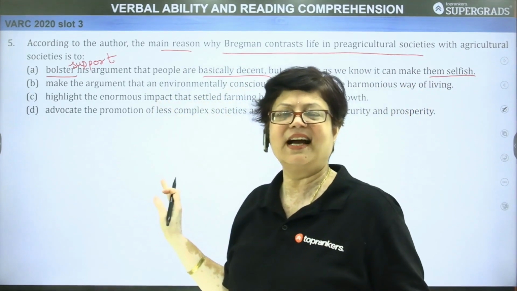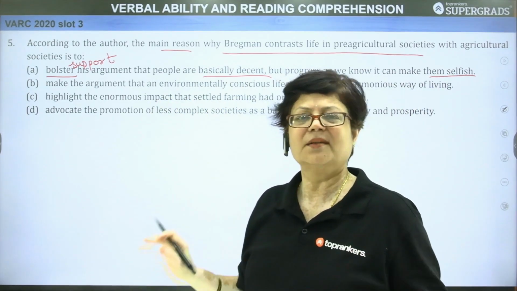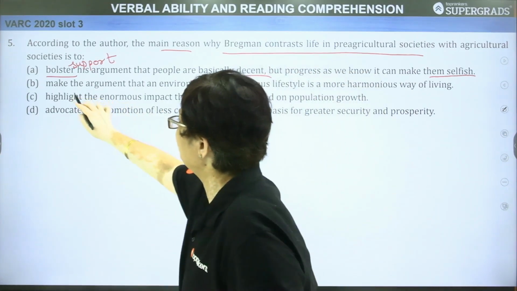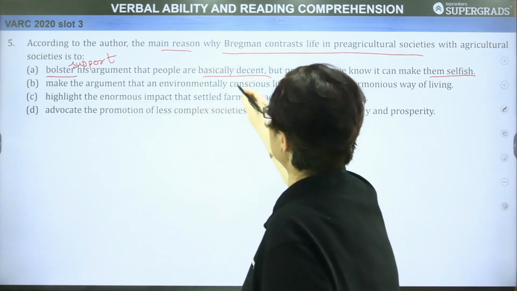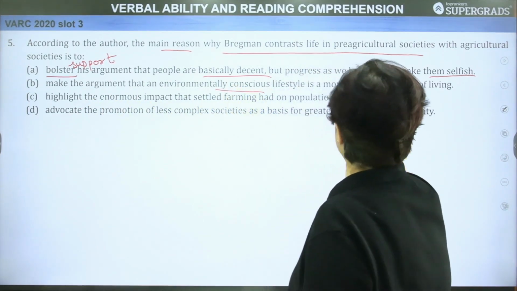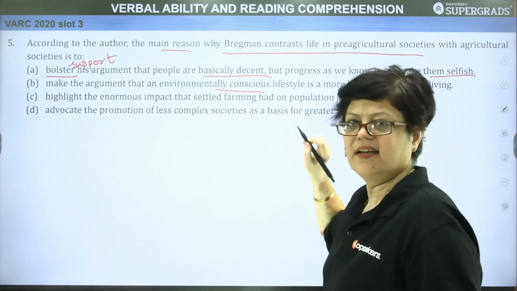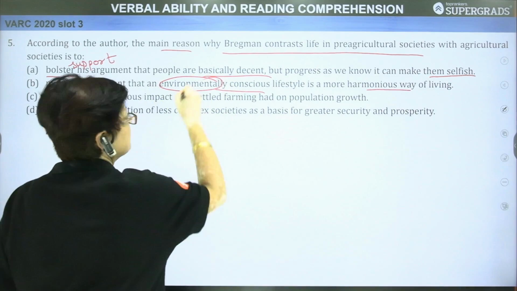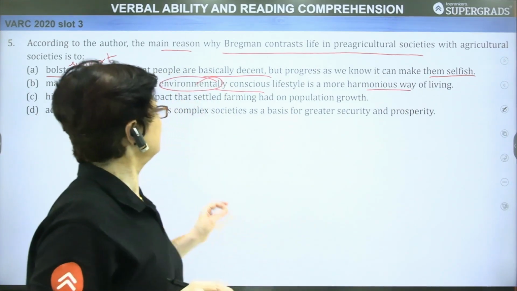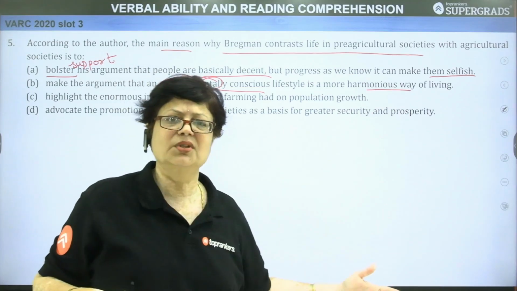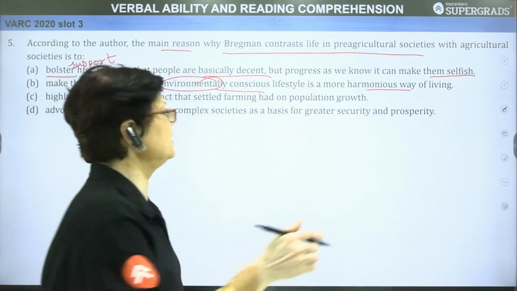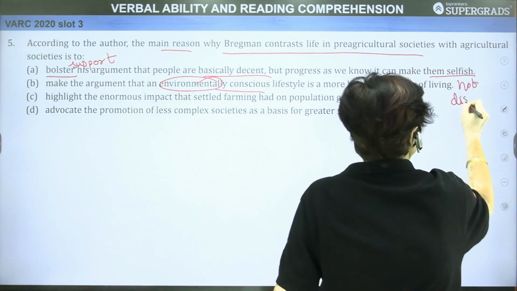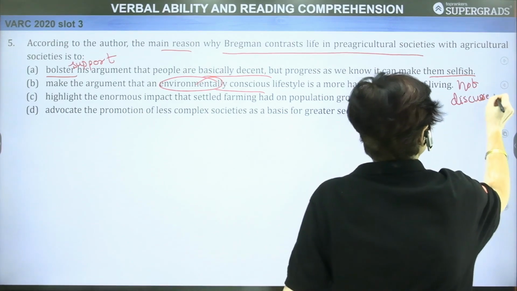Very first answer, very good option, but we will go through the other options also. B: make the argument that an environmentally conscious lifestyle is a more harmonious way of living. There is, as such, no mention of environment. Whether an environmentally conscious lifestyle is a more harmonious way of living has not been discussed. In fact, there is no such hint in the passage.